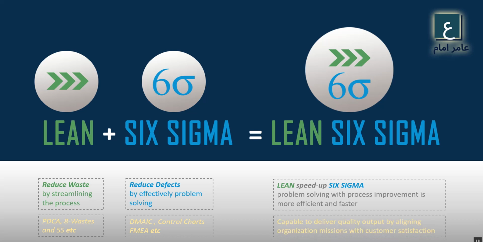So after using Lean Six Sigma, we will be capable of delivering quality output by aligning the organization's mission with customer satisfaction. So now we will discuss these techniques.